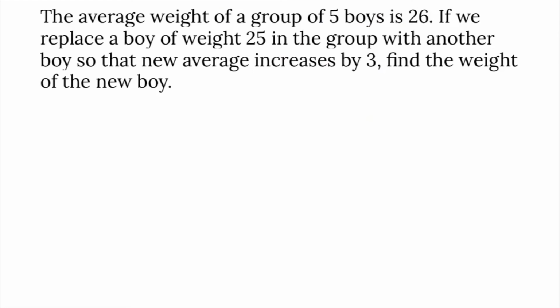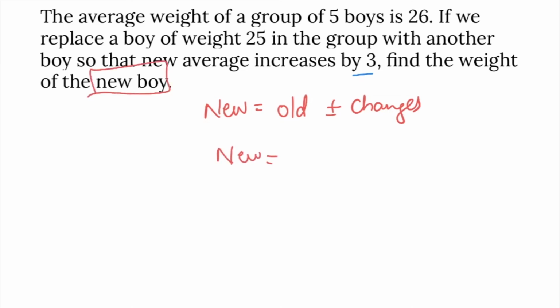The average weight of a group of 5 boys is 26. If we replace a boy of weight 25 with another boy, new average increases by 3. Find the weight of new boy. Replacement is done. Whenever replacement is done, new value is equal to old value plus or minus changes. New value is required. That is equal to old value. Weight of boy left is 25.